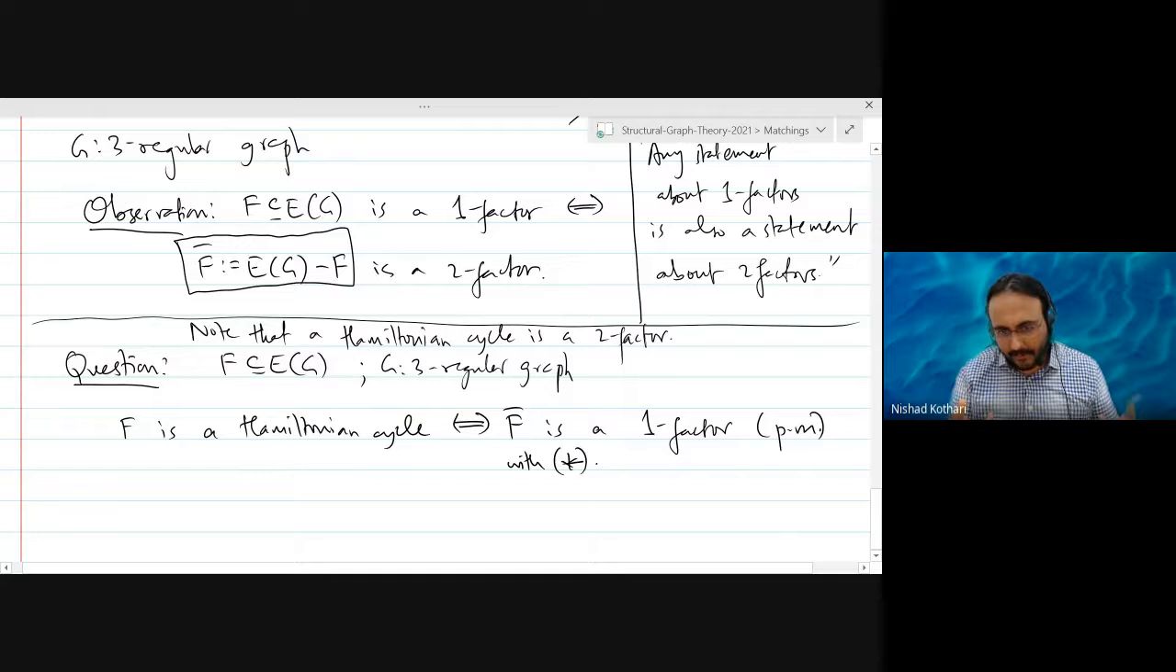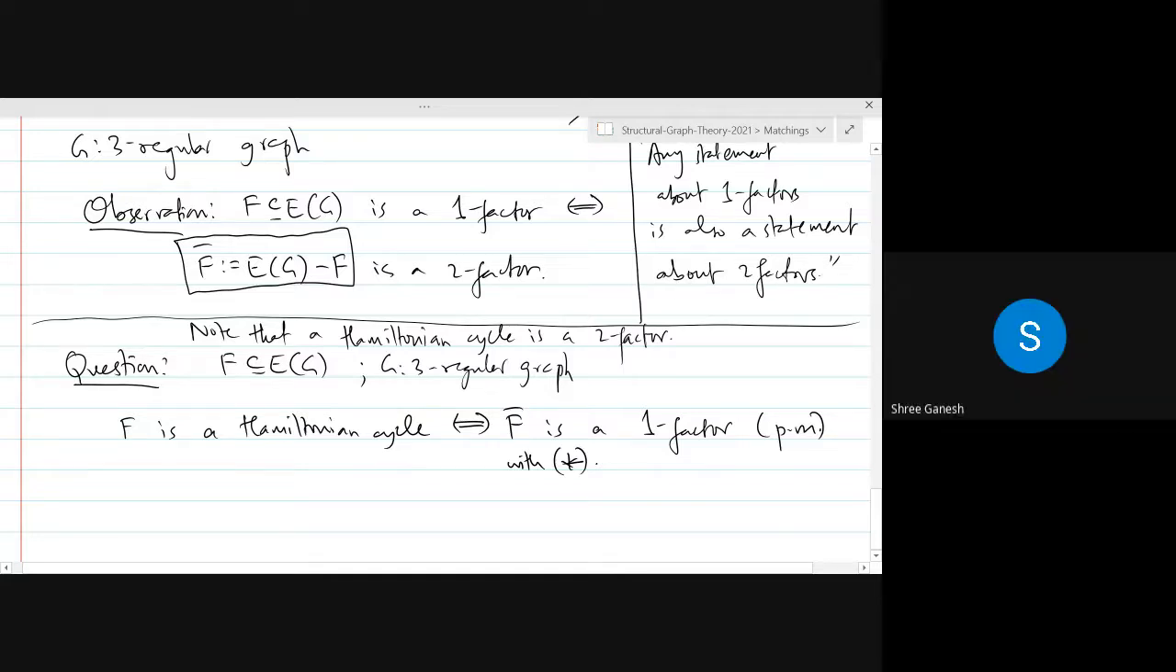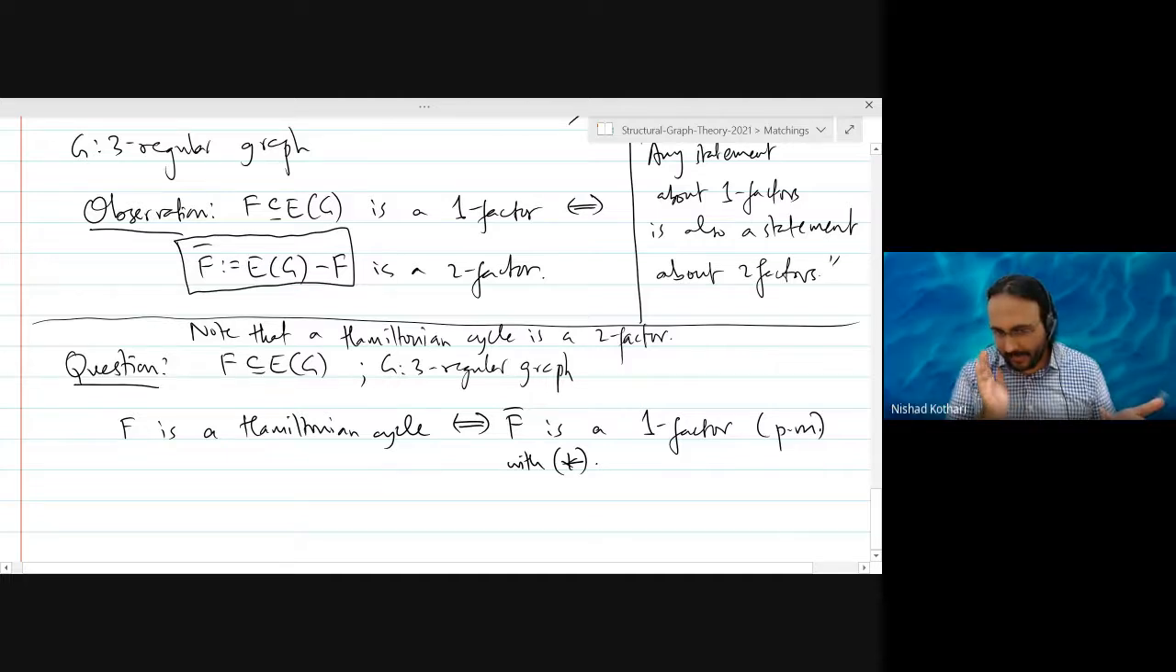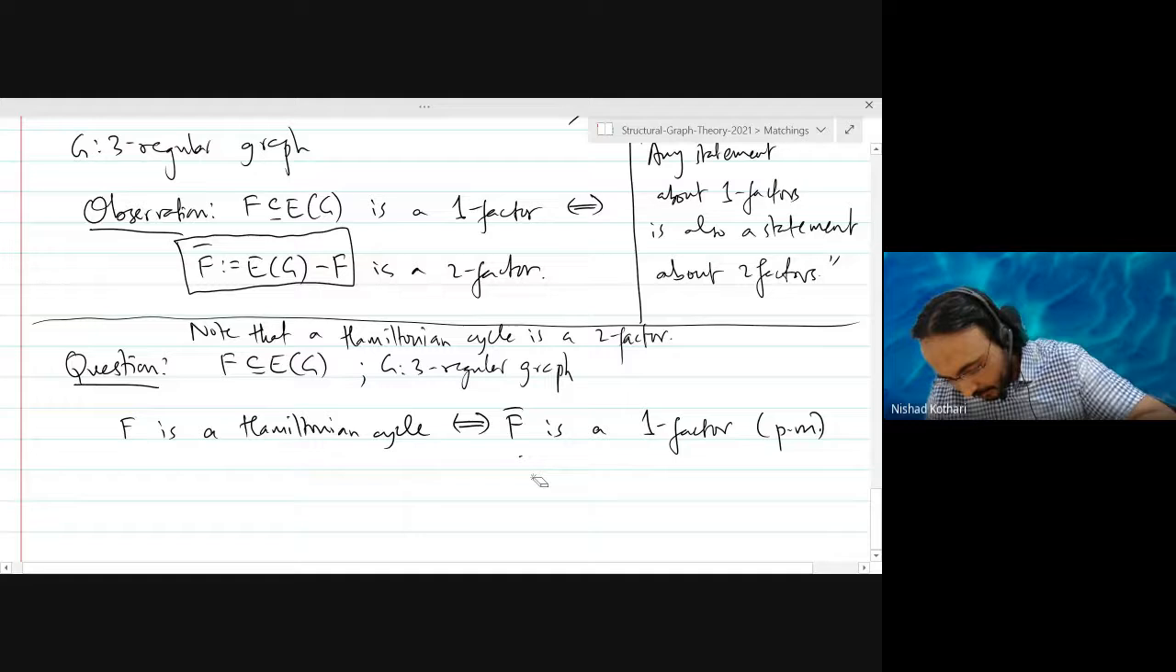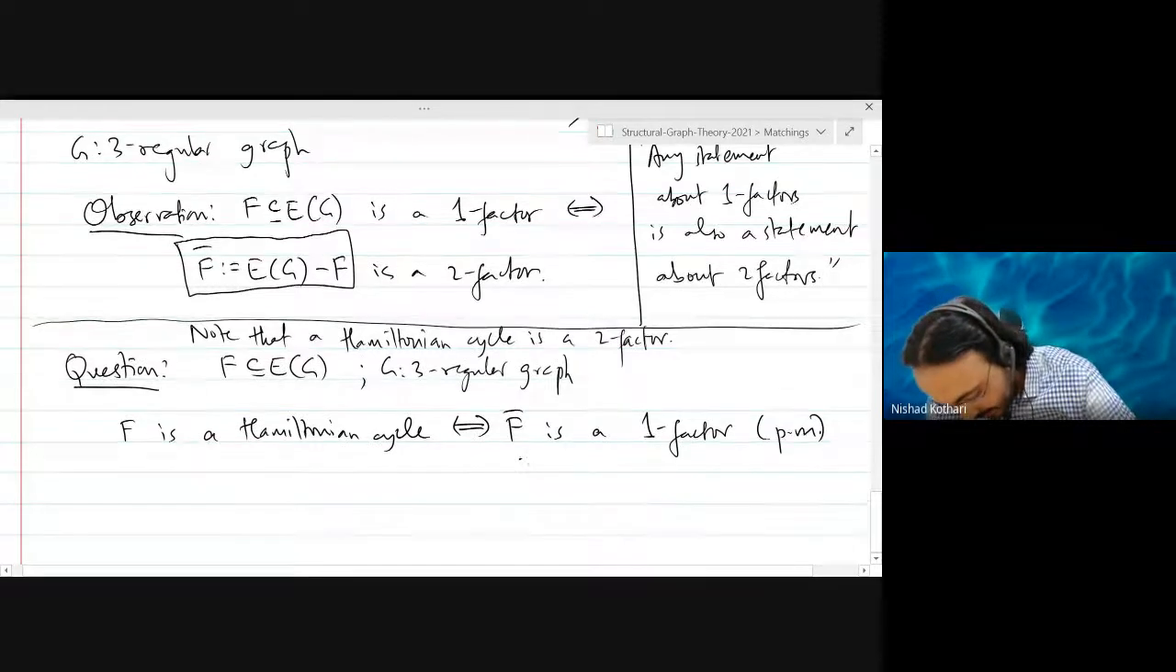The two factor could have many components. So I want you to think in that direction. How many components will you get in this case when you remove the one factor? Exactly one component. It is a one factor such that G minus F bar is connected.